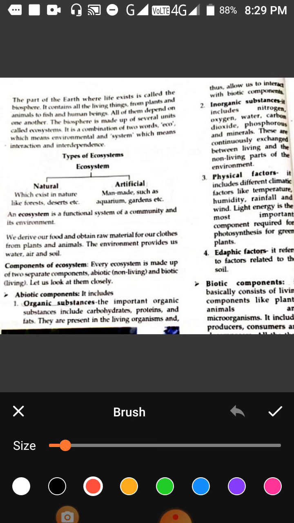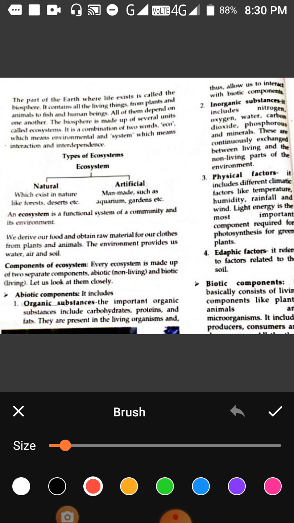Then third is the physical component of the ecosystem. These are which are physically found, like the temperature of a place, the climate of a place, sunlight, then rainfall. These are the physical components of the ecosystem.